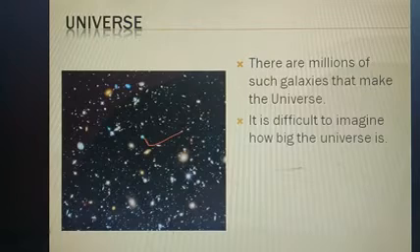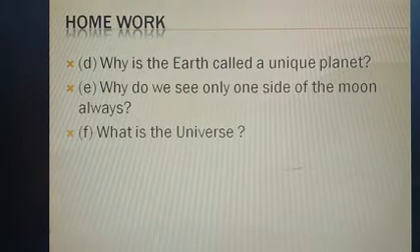And here we have the picture of the universe. I have taken this from Wikipedia, you can check it on Wikipedia also. So here we have finished the part of chapter 1. Now let's come to the homework.